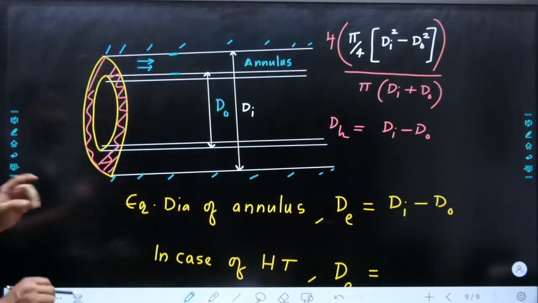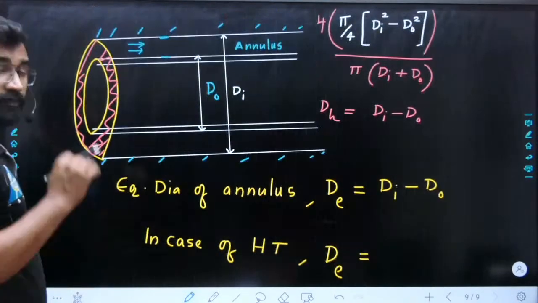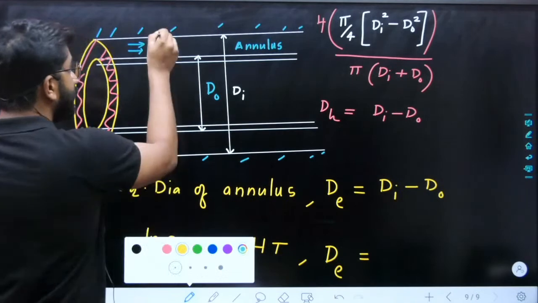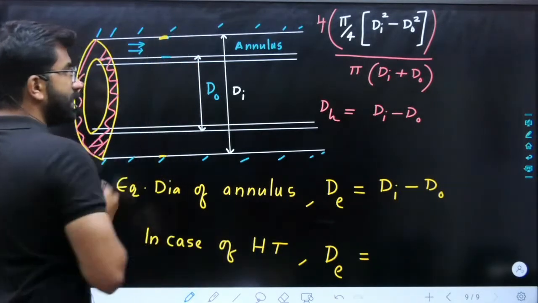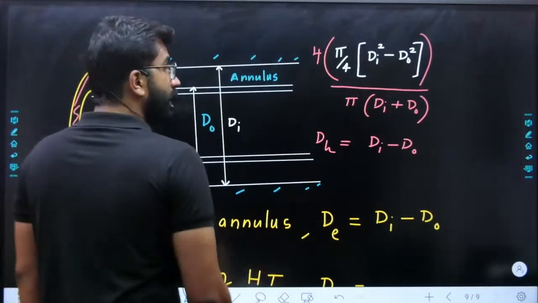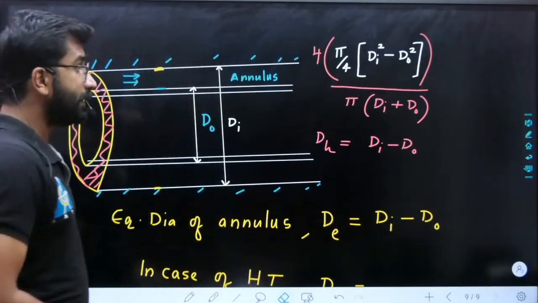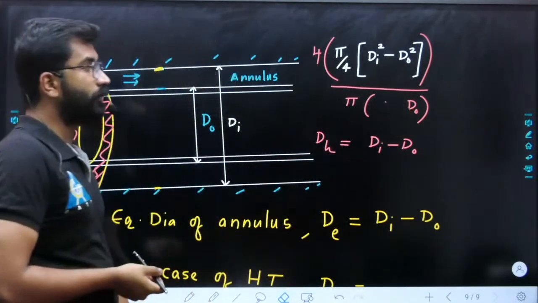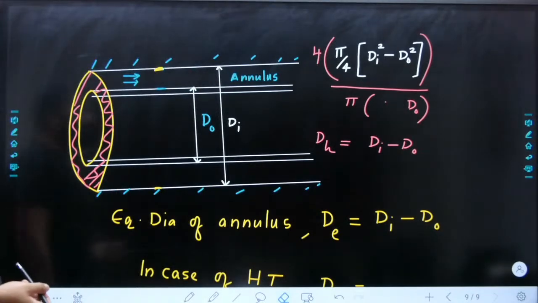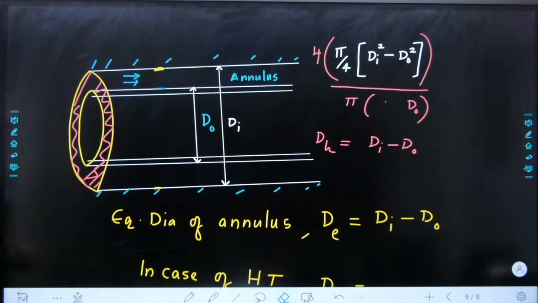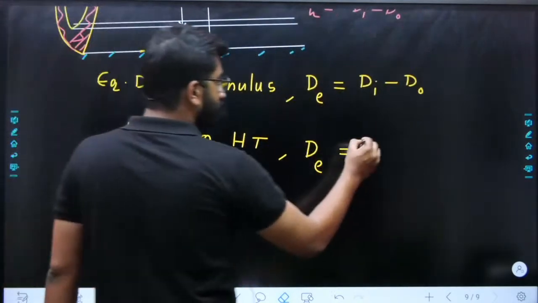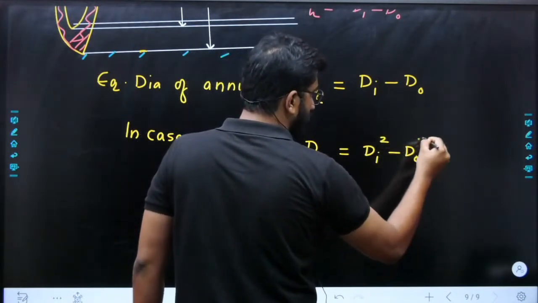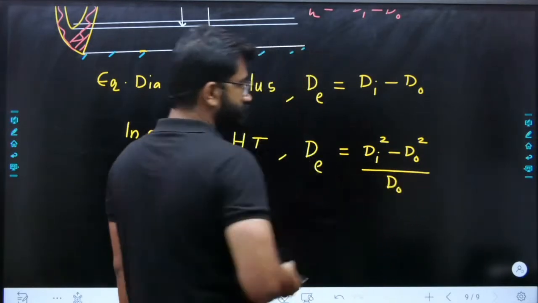So in case of heat exchanger or heat transfer, this outer surface is not taking part in heat transfer. So the term DI will not be there in the second case. Your equation will be pi, that thing will be cancelled out, and the equation will become DI square minus D naught square divided by D naught.